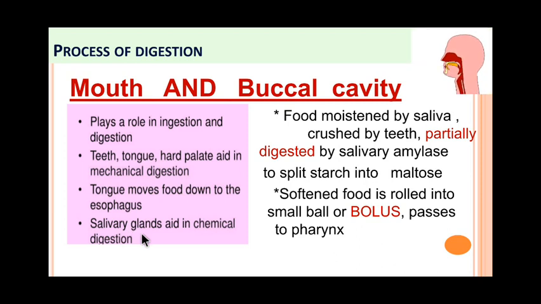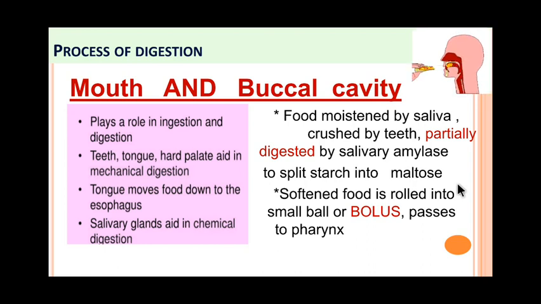There are three pairs of salivary glands which secrete saliva into the buccal cavity, which helps in the partial digestion of starch into maltose. In this way the food is softened and the formation of the bolus starts, which then passes to the pharynx. Here you can see while swallowing how the food is going to the esophagus at the back, and the epiglottis then closes the pharynx. So from the buccal cavity the food passes to the pharynx.